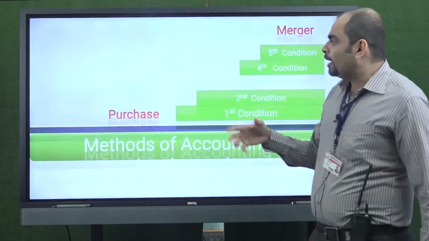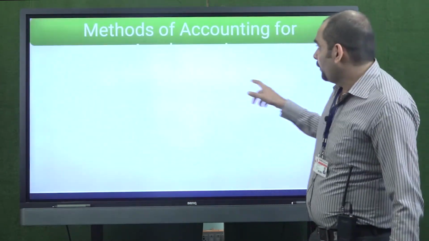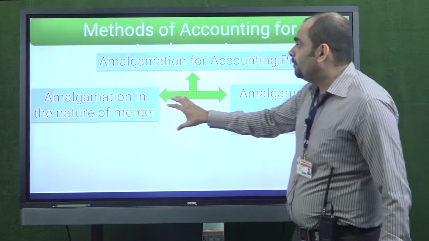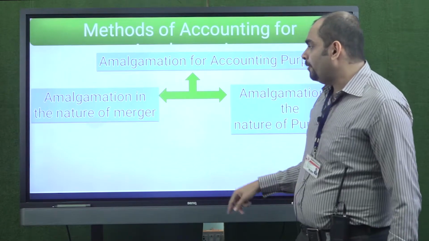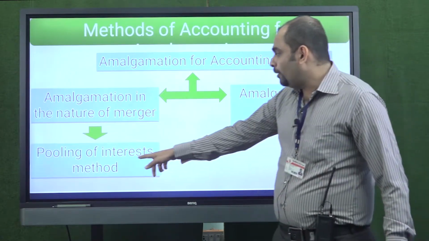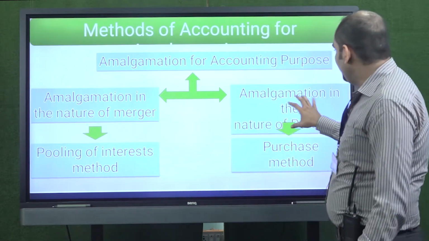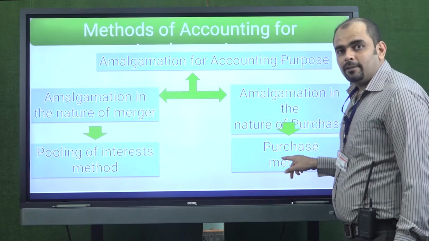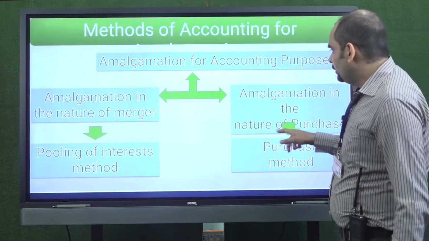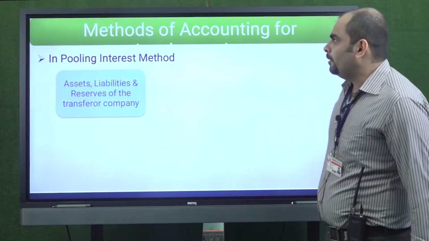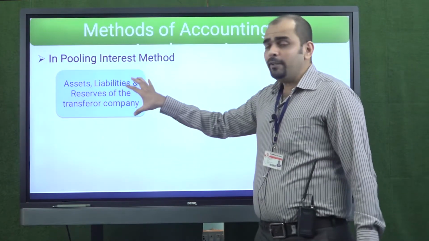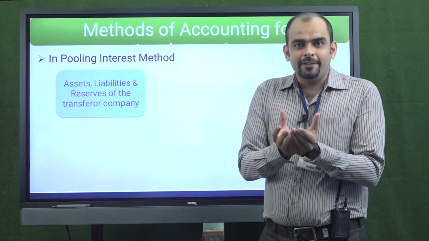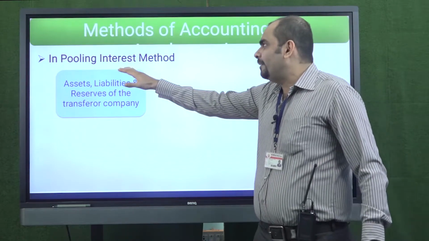Now let us see how accounting differs in terms of amalgamation in the nature of merger and purchase. When we say amalgamation in the nature of merger, the accounting method that we use is called pooling of interest method, whereas when we say amalgamation in the nature of purchase, we use the accounting method called purchase method. So now let us see the pooling of interest method. What we do in pooling of interest method is basically pool the assets and liabilities together. So that is why we term it as pooling of interest method.